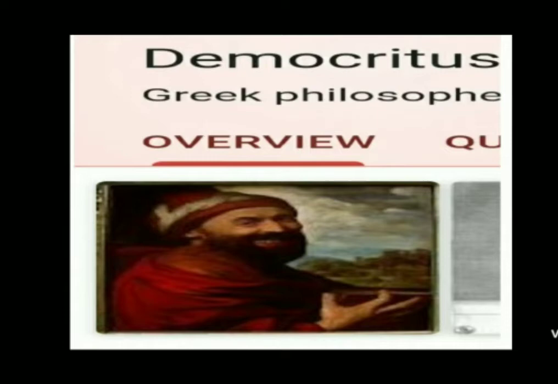Greek philosopher Democritus, in the 5th century before Christ, stated that matter is made up of small particles and these cannot be divided. The smallest particle of matter was named by Democritus an atom. In Greek language, atomos means the one which cannot be cut.